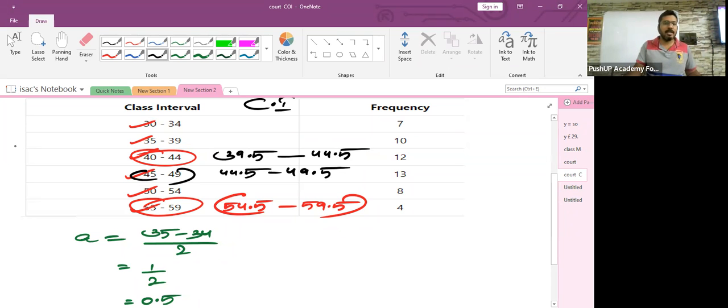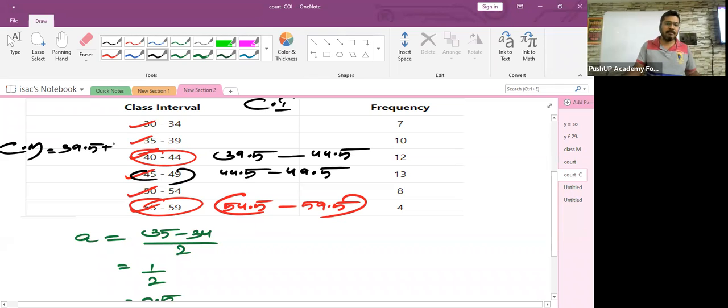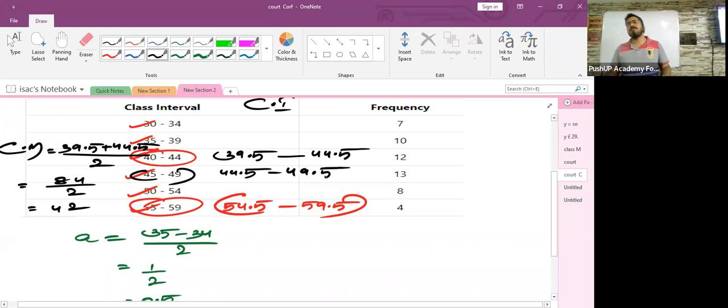Now we are finding the class mark. The class mark will be the average of 39.5 and 44.5. 39.5 plus 44.5 is how much? 84. 84 divided by 2 is how much? Very good, 42. So the answer is 42.